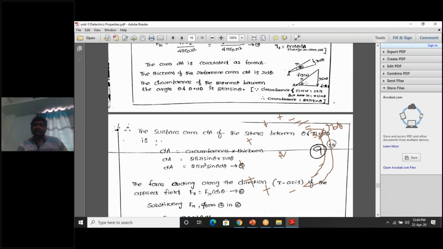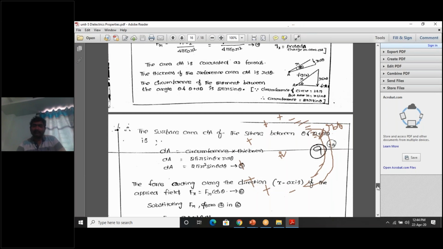So sin theta is equal to opposite side divided by radius. So opposite side is equal to r into sin theta. So this value, the radius value, is equal to r sin theta of this circle.